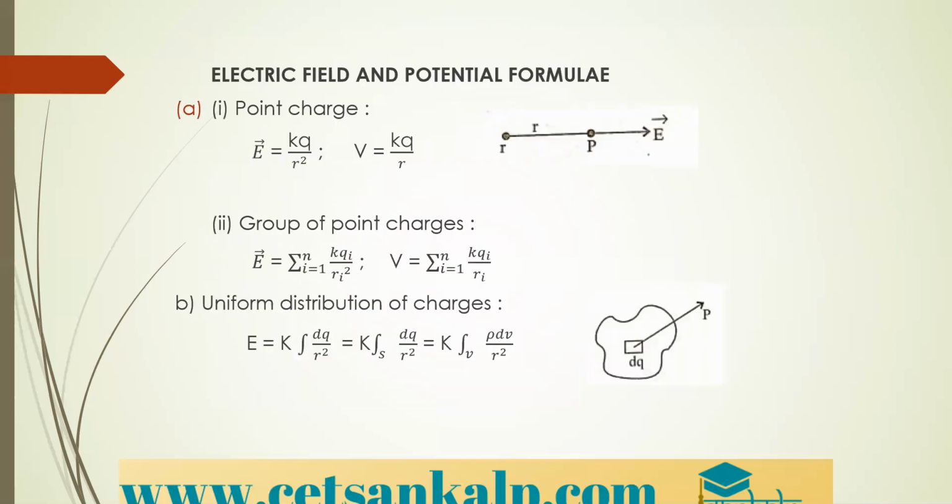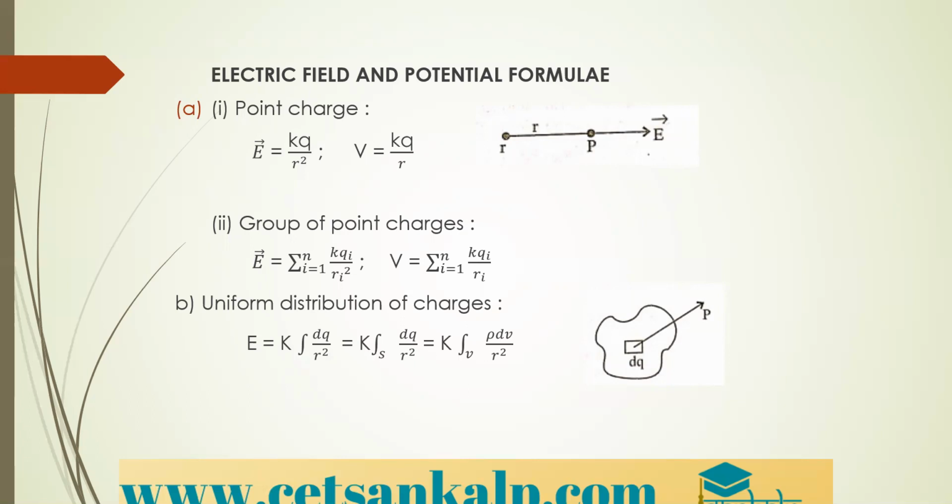Next, we have the relations or the formulas for electric field and potential. For a point charge, E is equal to K into Q divided by R square. This is electric intensity, electric field. Then potential is given by K into Q divided by R. Here you can see the difference between the electric field and the potential formula. In the numerator, we have K into Q only. In the denominator, for field, we have R square, and for potential, we have R.